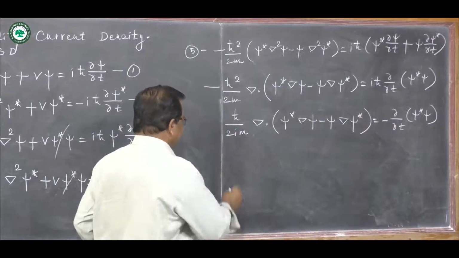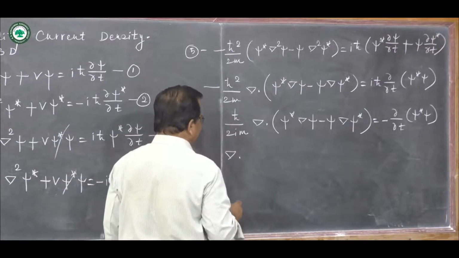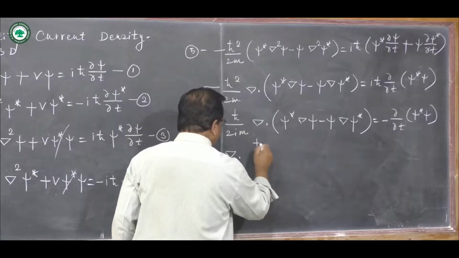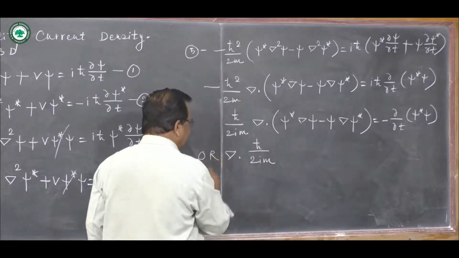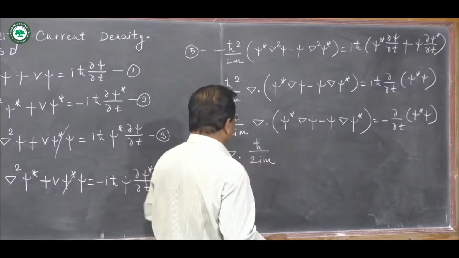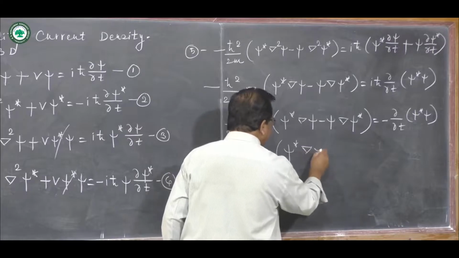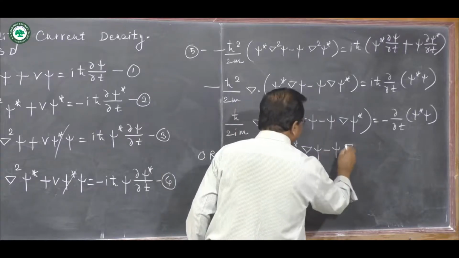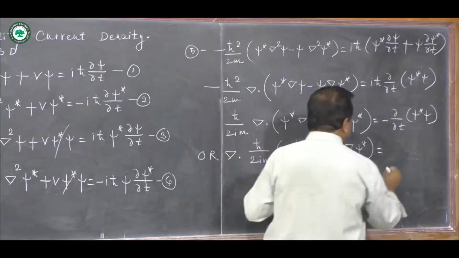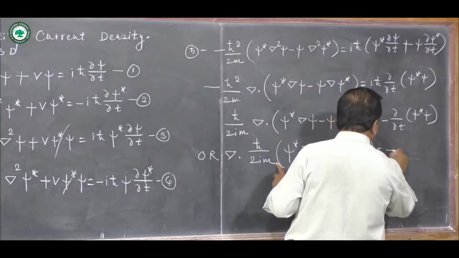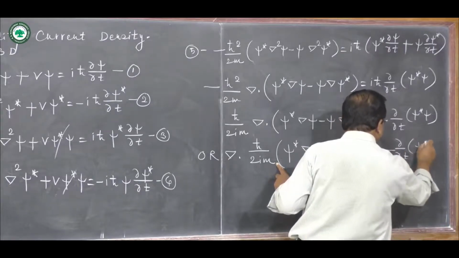This can be written as del, so this being constant can be inserted inside, del dotted with ħ upon 2im, psi star first and then del psi minus psi del psi star. And this quantity is minus ∂/∂t of psi star psi.